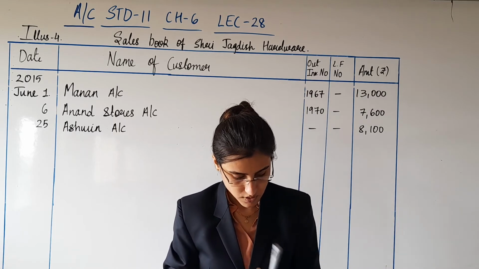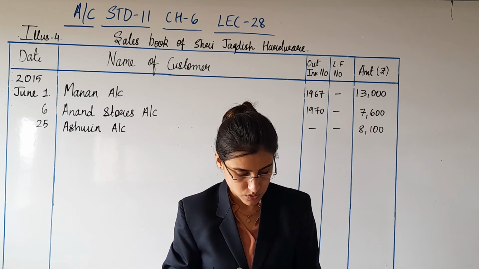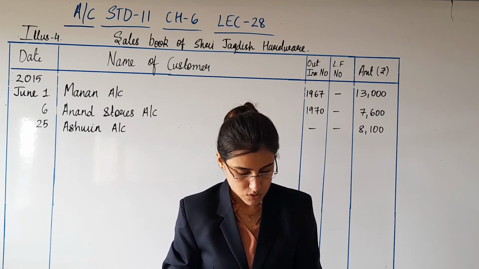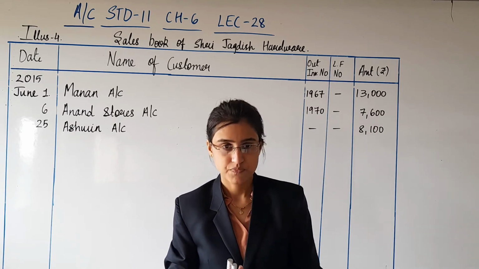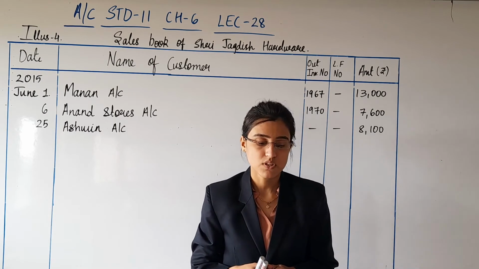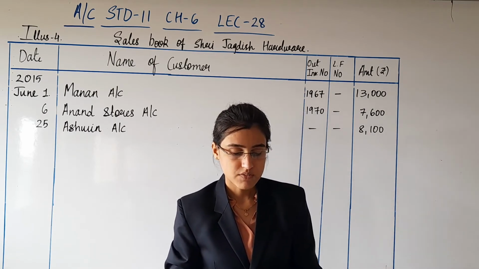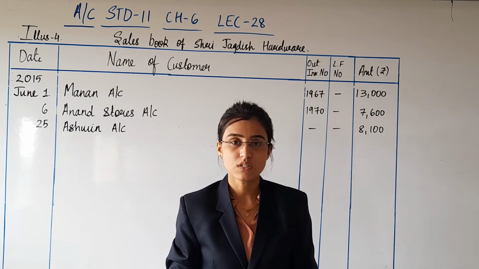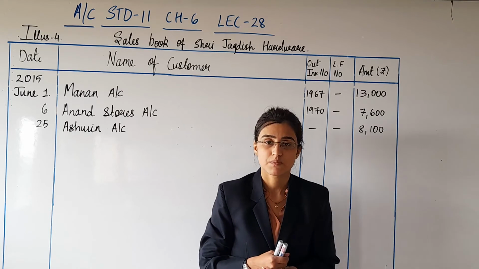Then the next transaction on 27th of June, which says sold goods of rupees 11,000 to Roshan at 10% trade discount, 10% cash discount by cash.